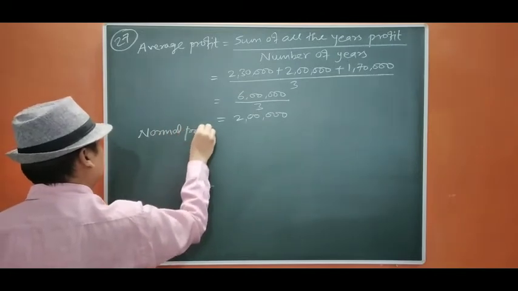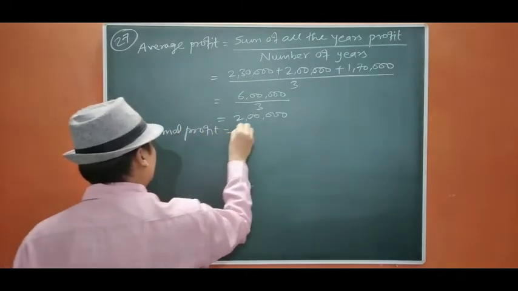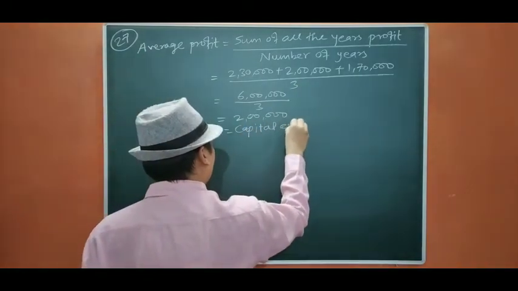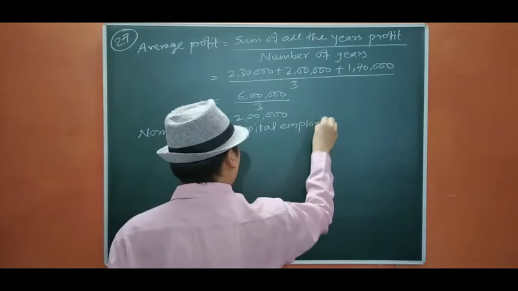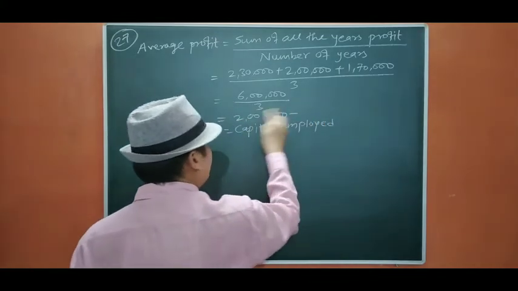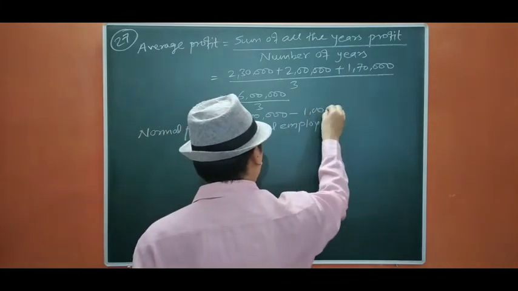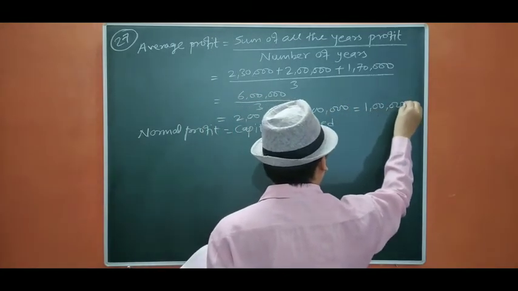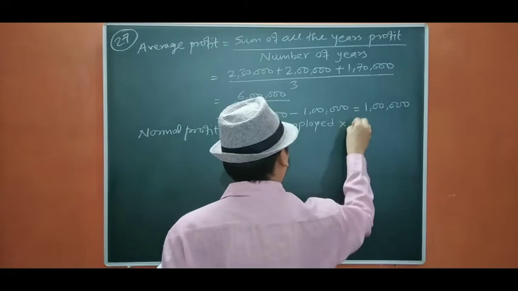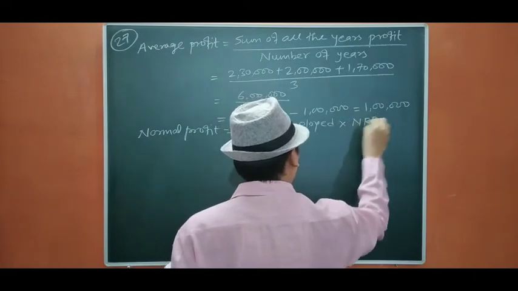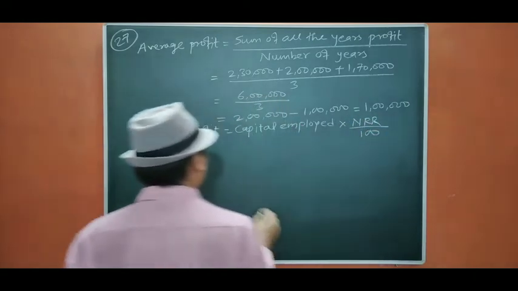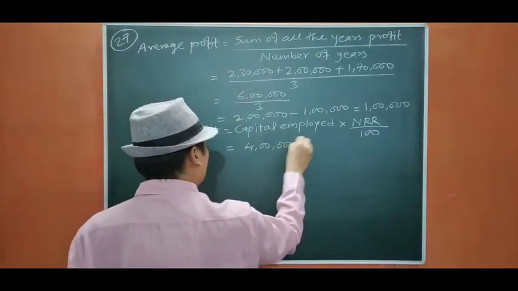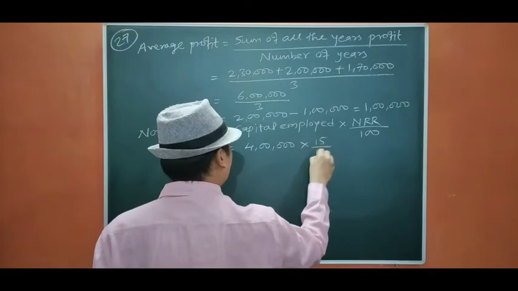Now we move to normal profit, which equals capital employed into normal rate of return upon 100. Here we are going to reduce the remuneration of partners, 1 lakh, so the actual average profit will be 1 lakh. Capital employed is 4 lakh, and the normal rate of return is 15%.